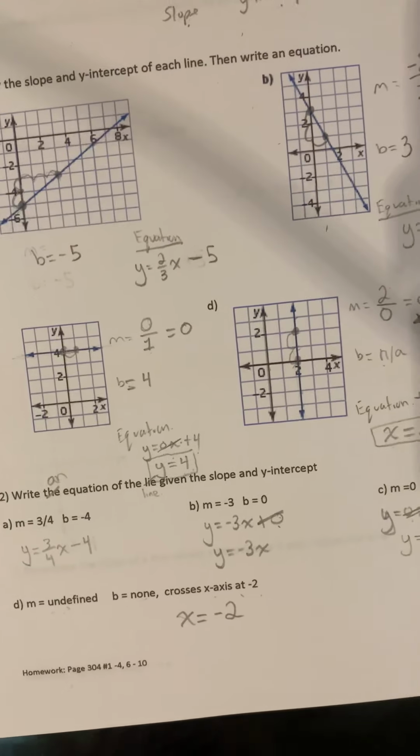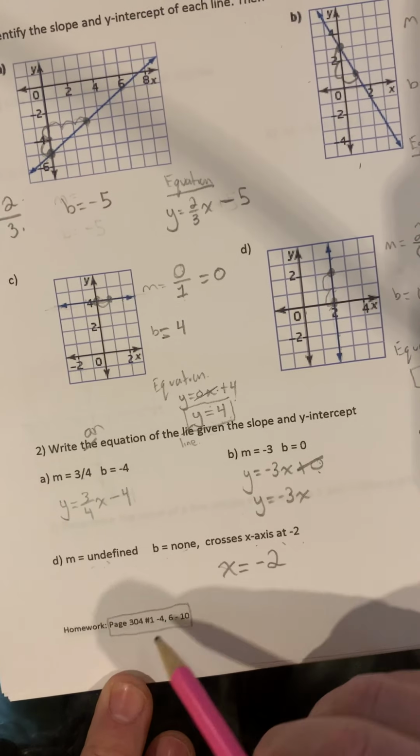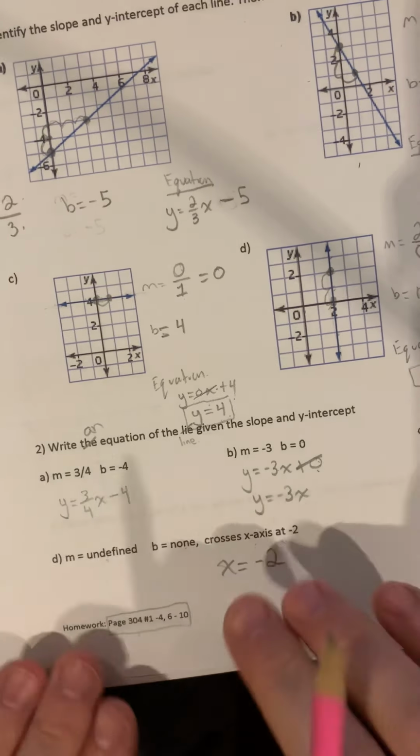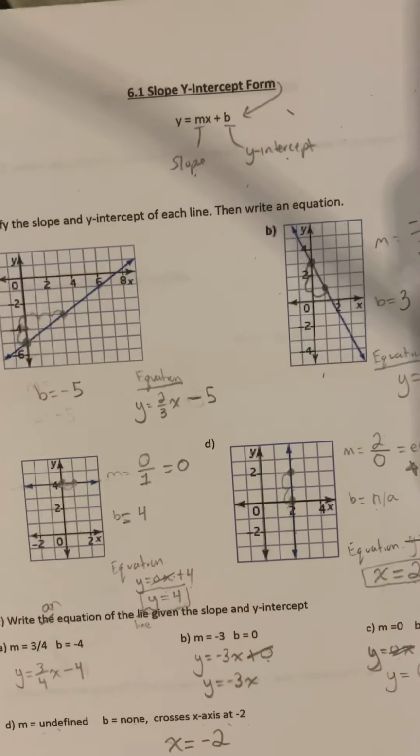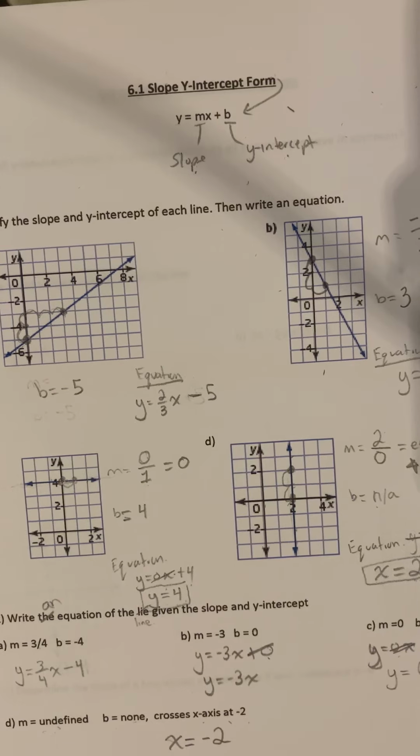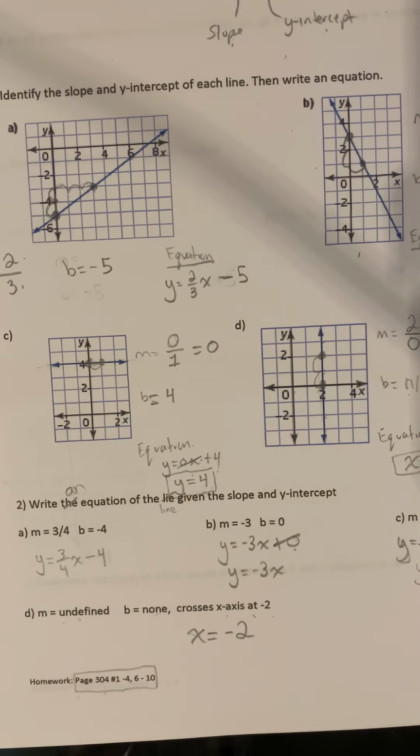Okay, so that is the lesson today. The homework here at the bottom: page 304, 1 to 4, 6 to 10. I want to reiterate, this is the most important chapter for grade 9 and is probably the most difficult one. So you really need to stay on top of this homework. You have to make sure you complete it. If you have questions, please email me and ask questions.